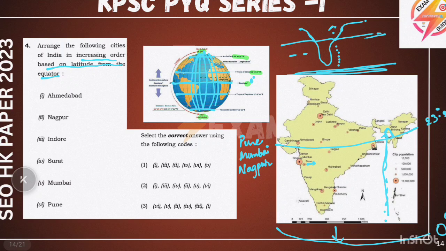Pune, Mumbai, and next is Nagpur. Next is Surat, and after Surat it is Indore. At last it is Ahmedabad. According to this, the answer will be the third option. It is a very conceptual question and you must have some sense of which cities come where to get this question right.